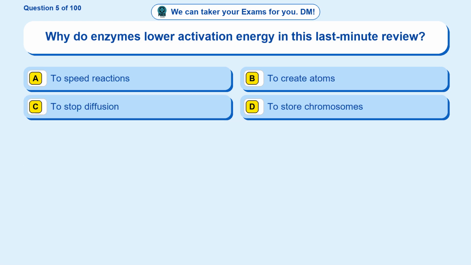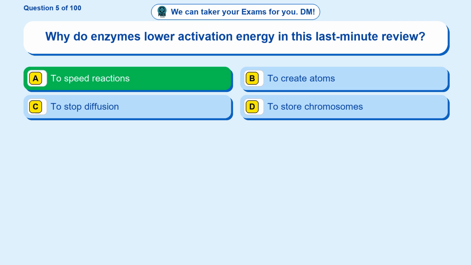Question 5. Why do enzymes lower activation energy in this last minute review? Option A, to speed reactions. Option B, to create atoms. Option C, to stop diffusion. Option D, to store chromosomes. The correct answer is option A, to speed reactions.